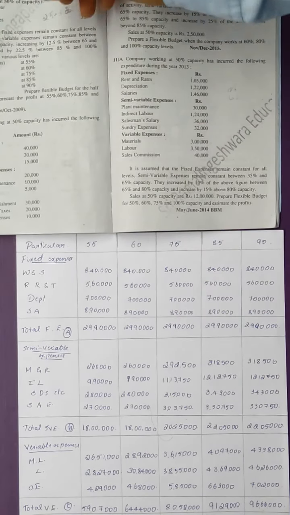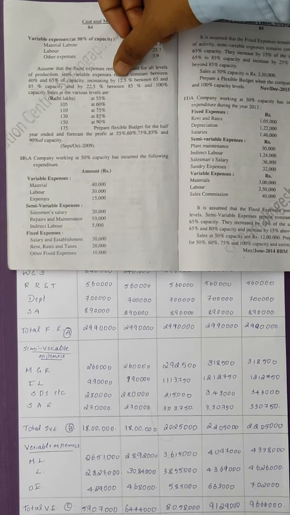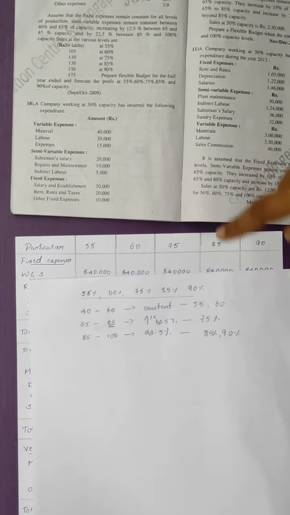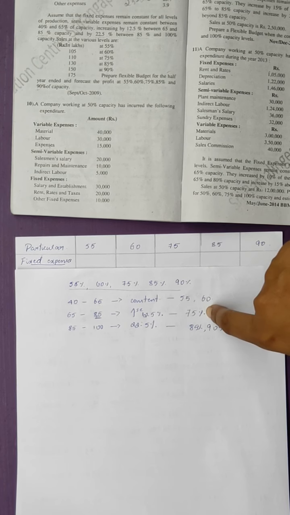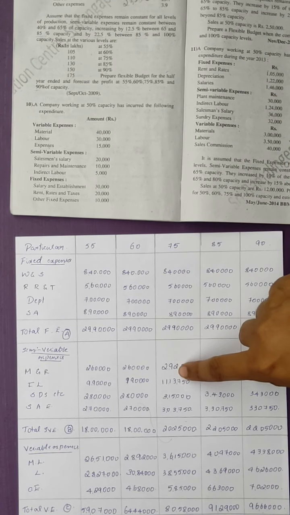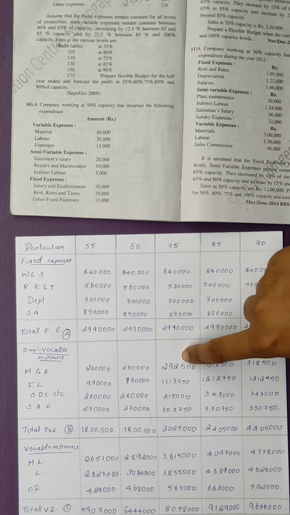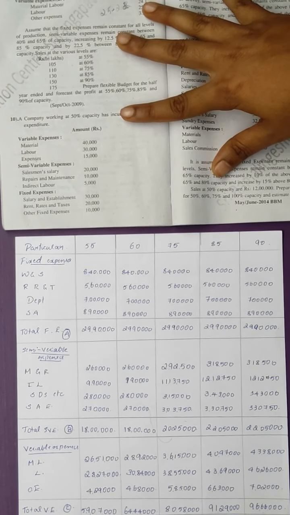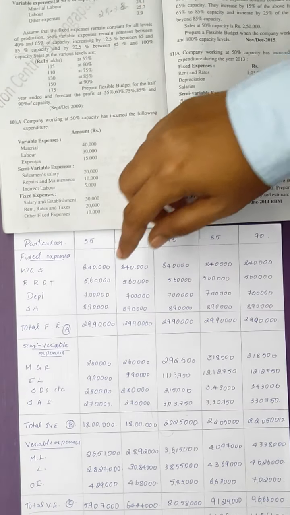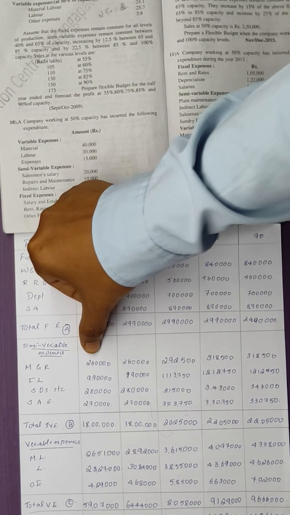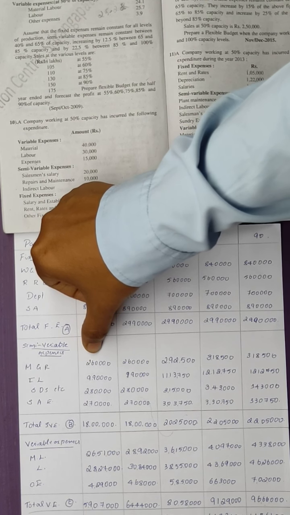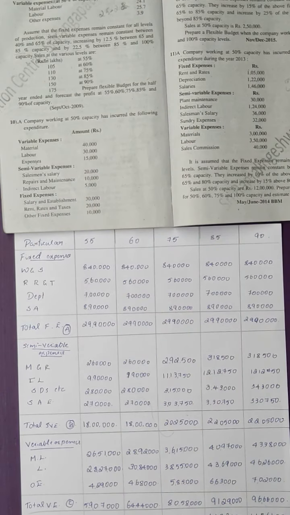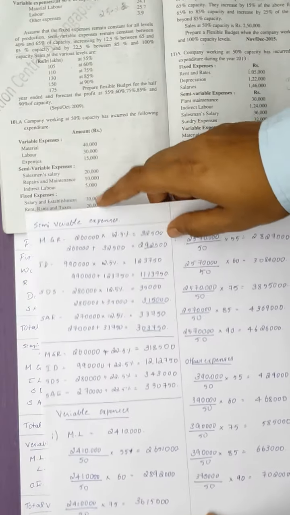Next, they have told in the question that it increases by 12.5% between 65 and 85. So between 65 and 85, the only column which comes here is 75. So for the 75% column, we will be doing a working note where the amount will be increasing by 12.5%. Now this 12.5% is based on the first column. Whatever the amount is written in the first column, on this basis 12.5% will be added. We will be doing some working notes for that. So here is the working note.